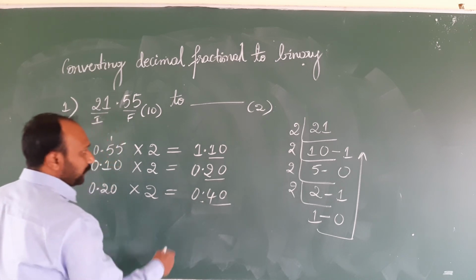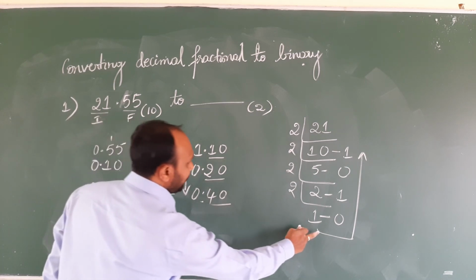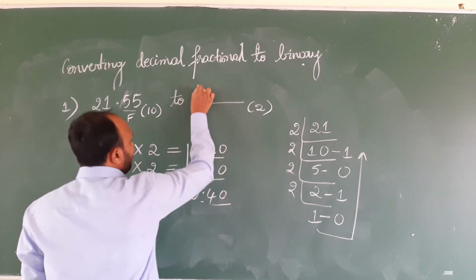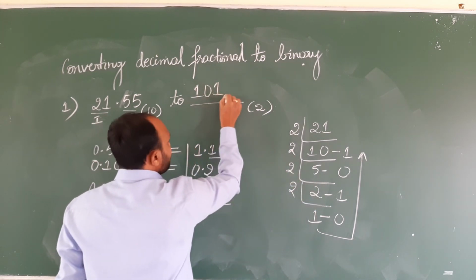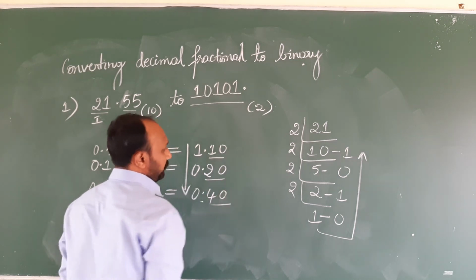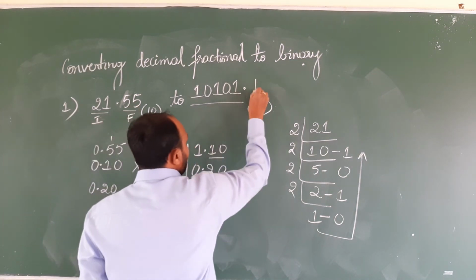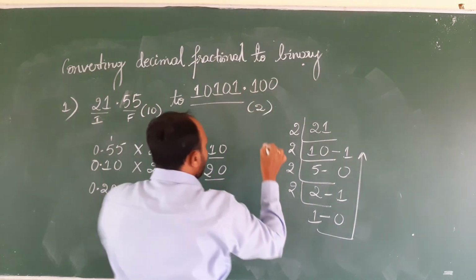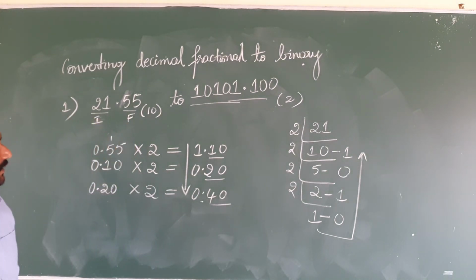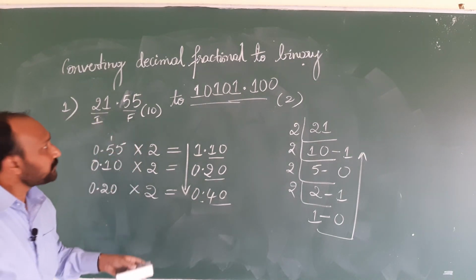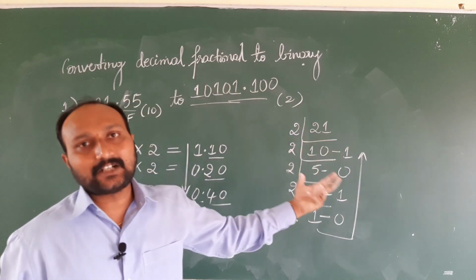So what is the answer for the fractional part? The answer will be written in this way. Okay, so first let us write the integer part answer, that is for 21. The answer is 10101 point. For the fractional part, that is 0.55, the answer is 100 to the base 2. Okay, so this is how we are going to convert a decimal fraction to its binary equivalent.